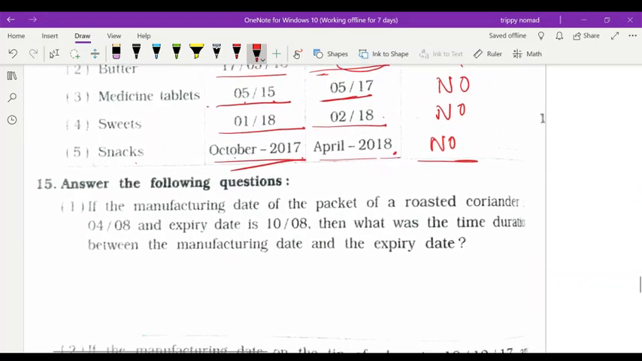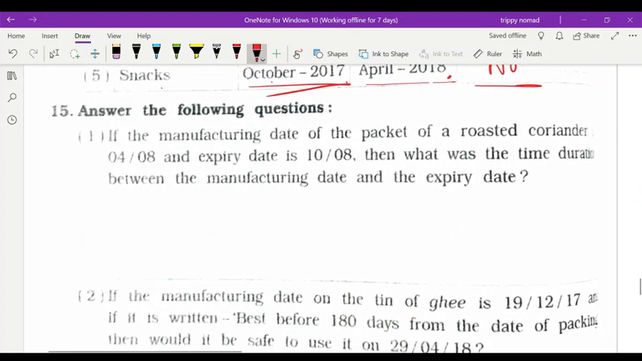Now I hope you understood how to check. Now question number 15. If the manufacturing date of the packet of roasted coriander is this one, that means 4th month, that is April, counting January, Feb, March, April, and 2008, and the expiry is October 2008, then what was the time duration between the manufacturing date and expiry date? Obviously, the year is the same, so 10 minus 4. What will be the answer?